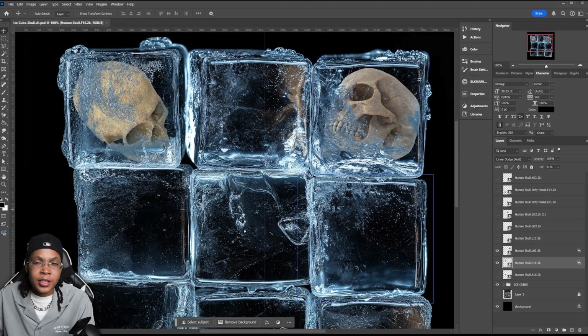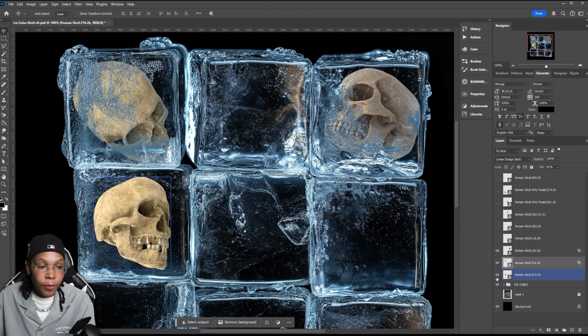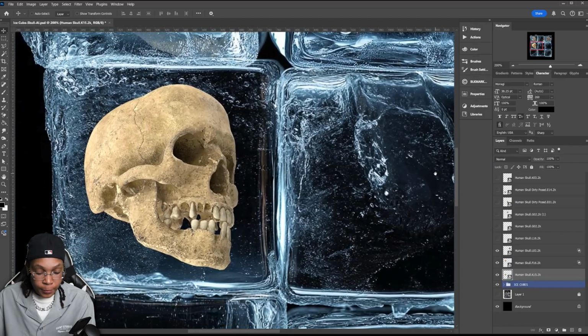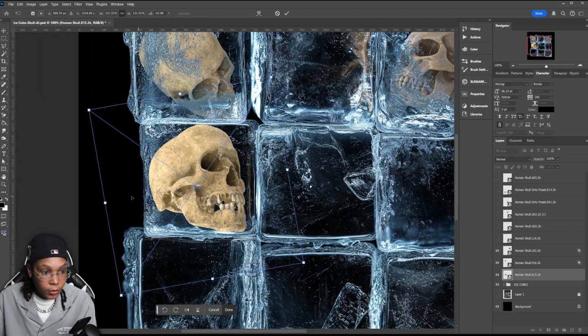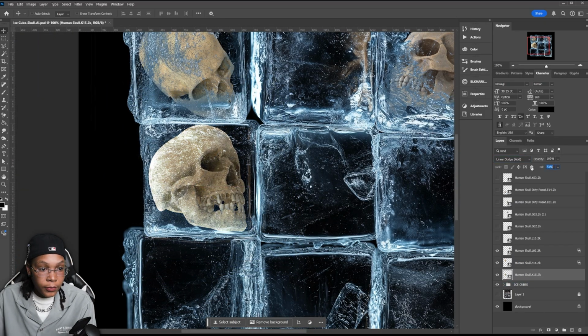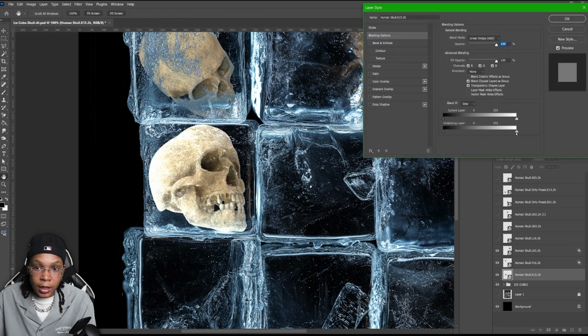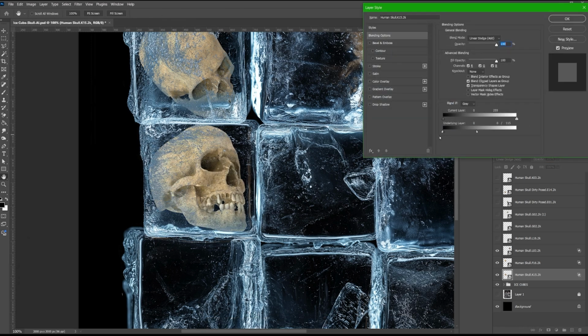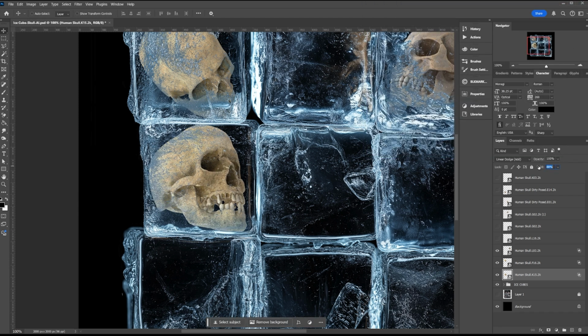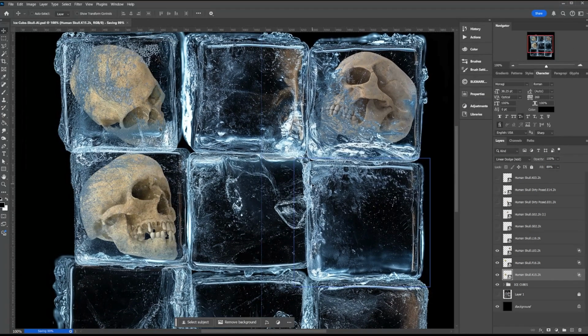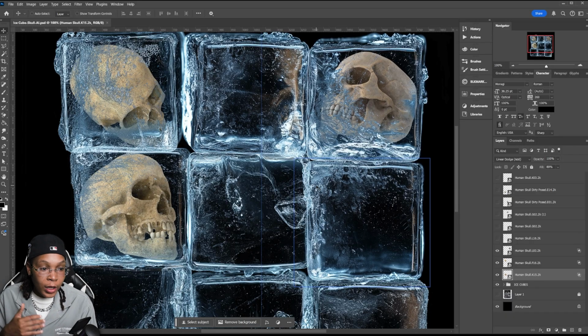You just want to keep continuing to do these. I don't want it to get repetitive, but I know it's a tutorial, so we'll just keep going. Linear dodge, turn on the fill. Double click on it, underlying layer. And you just want to do that for each ice cube. So we'll get into the color in a second. I'm going to speed past this because all I'm doing is the same settings for each one. Set them to linear dodge, adjust the fill, and adjust the underlying layer.